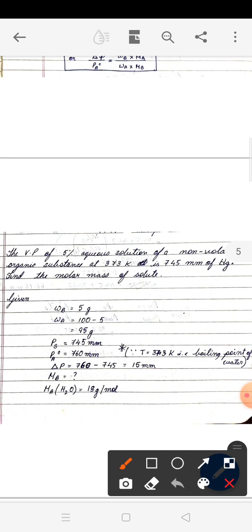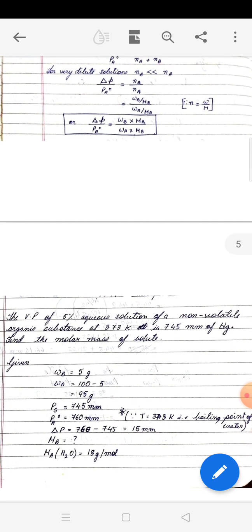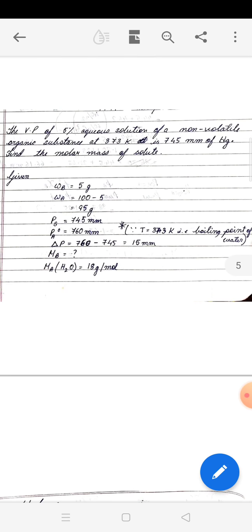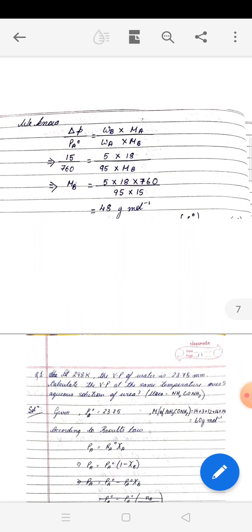So now you can find out delta P. Delta P will be Pa naught minus PS, which is coming to be 15 millimeter. And what you need to find out? You need to find out molar mass of solute, that is Mb. And we all know molar mass of water is 18 gram per mole. Now knowing all the values needed, you need delta P, which you have. You need Pa naught, that also you know. You know Wb, you know Wa, you know Ma, and you need to calculate Mb. So all the values being known, you can feed in the formula, and when you solve it for Mb, you get 48 gram per mole.